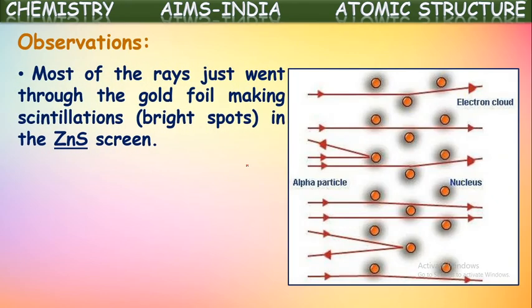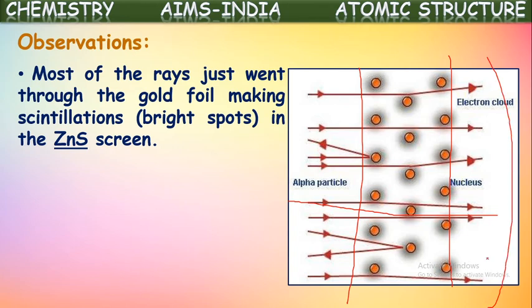Most of the rays just went through the gold foil, making scintillations on the zinc sulfide screen. See, suppose this is a gold foil from here to here. Very thin gold foil he has taken. Now alpha particles are coming and striking this. Then he observed that most of the alpha particles are directly passing through the gold foil and falling on the zinc sulfide screen behind it, making scintillations here. After striking the gold foil, some flash is coming. From that he observed most of the alpha particles are directly passing through the gold foil without any disturbance and deviation.